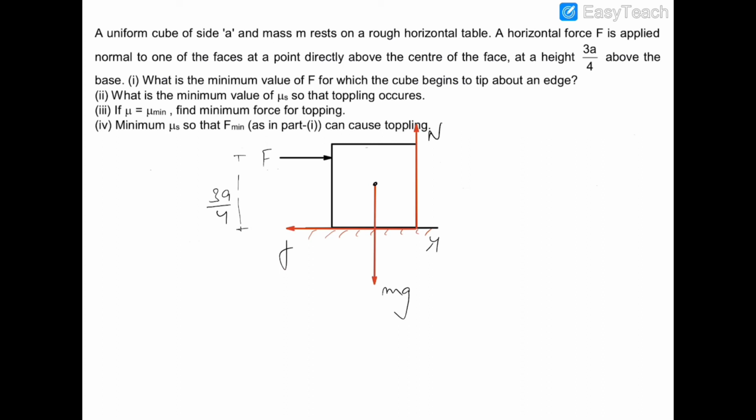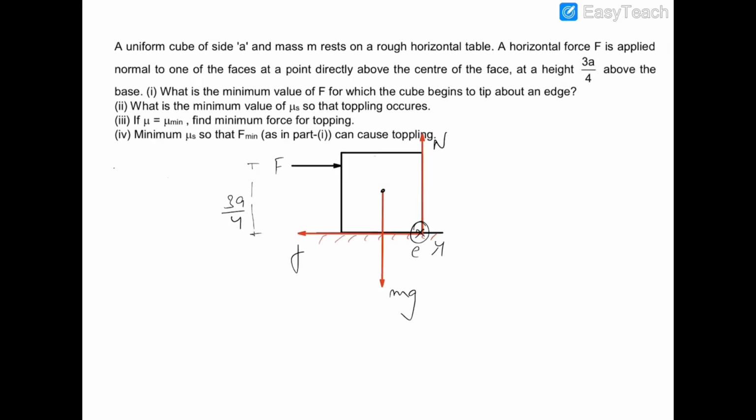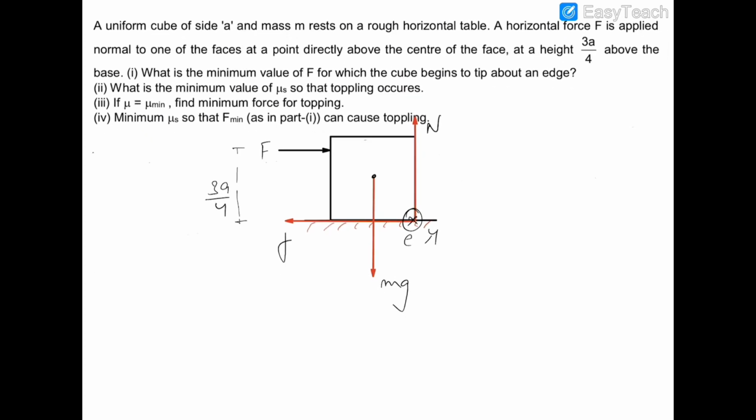Now we have to find the minimum value of F for which this cube will topple about an edge. So this cube will topple about this edge E. Let us find the force F required to topple this cube about point E, so let us write down the torque about point E. The torque about E will be 0 in the limiting case.